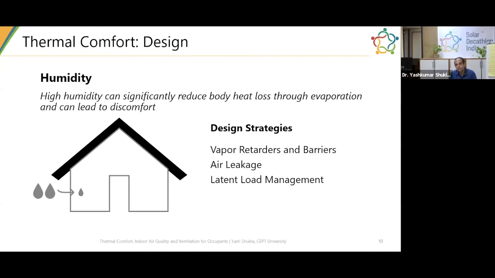So first you have to determine what should be my operative temperature inside the building, what should be my humidity inside the building that I would like to maintain, and then work backwards towards the design strategy. Air leakage I have already talked about. Now just keep in mind that water travels 100 times faster than heat.